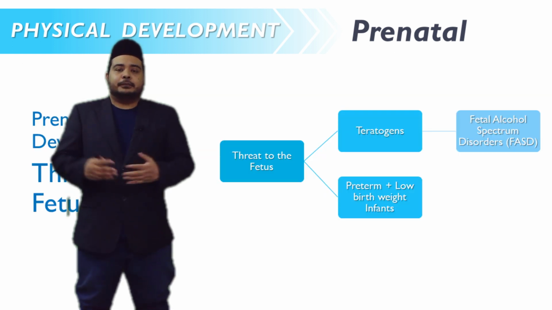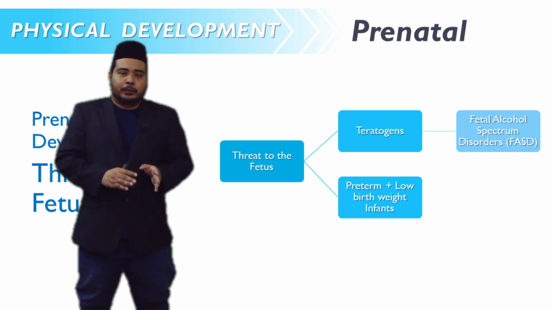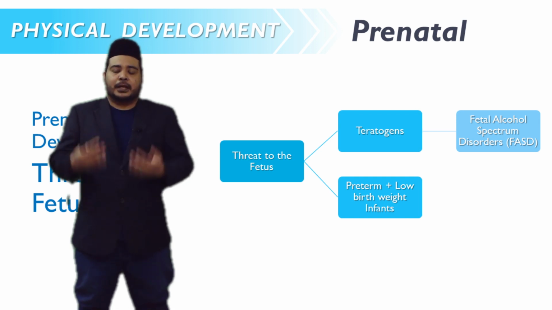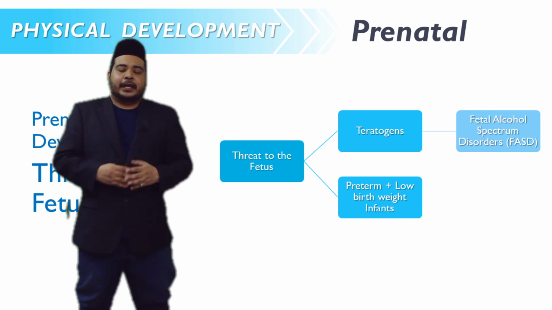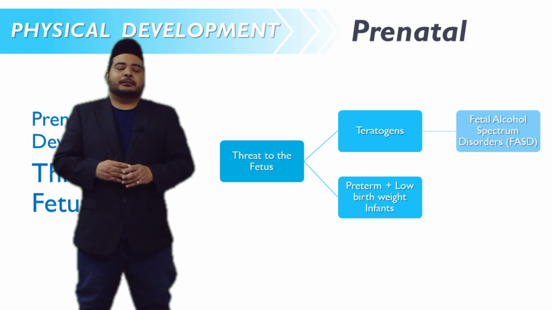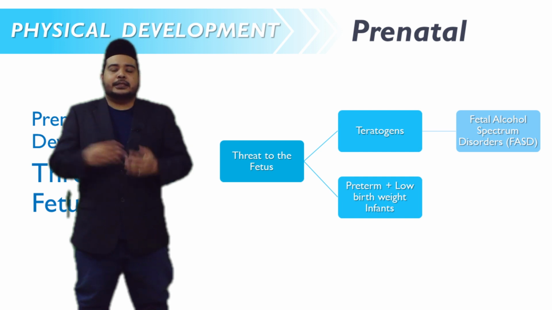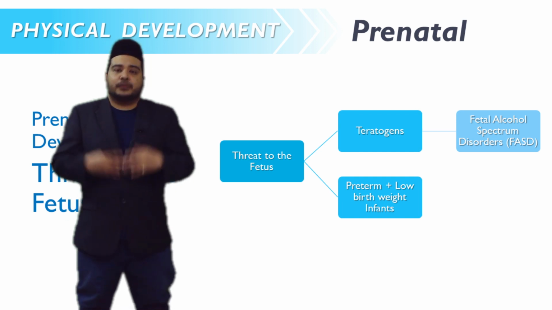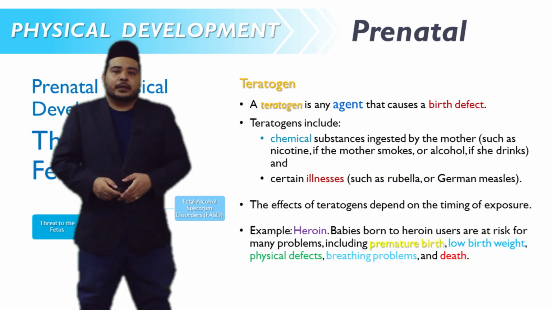Those physical developments in the prenatal stage are natural, and do not require any human intervention to go through all those processes. What is more important at this stage is for the parents, the mother and the father, to understand what the risk factors are that may affect the health of their baby, the health of the embryo and fetus. Under prenatal physical development, there are threats to the fetus. For example, this threat can happen due to the effects of teratogens, which we are going to discuss in more detail after this, as well as preterm and low birth weight infants. So what is teratogen?